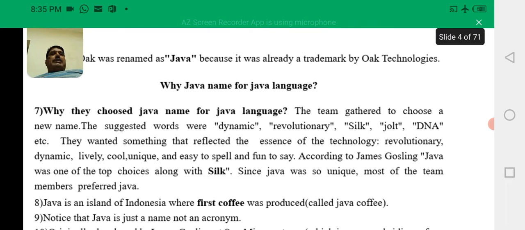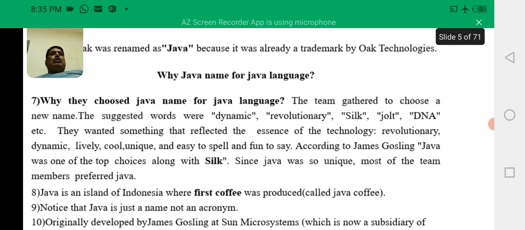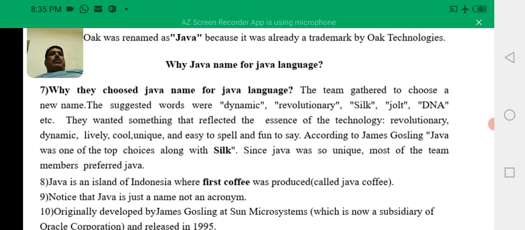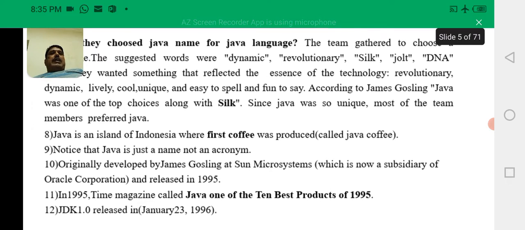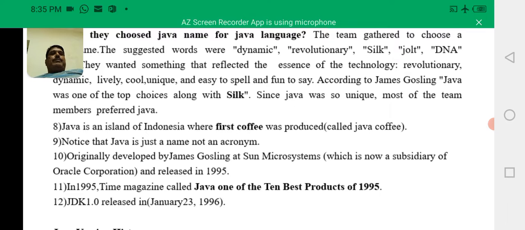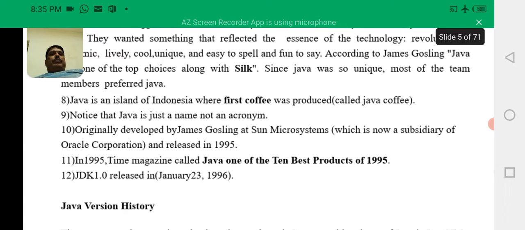The Java name was selected by this team, who thought of various words like dynamic, revolutionary, silk, jolt, DNA, etc. Out of these, they thought Java was the catchy word. That's why it is preferred. Now Oak is renamed as Java. And Java is an island of Indonesia where the first coffee was produced. It was originally developed by James Gosling at Sun Microsystems. Now it is a subsidiary of Oracle Corporation. It was released in 1995.